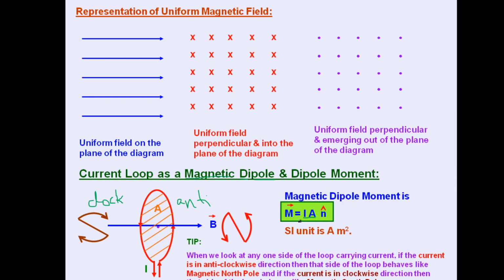So when we look at one side of the loop carrying current, the current is in anti-clockwise, so it will be north pole. Current in clockwise side, it will be south pole, and hence the combination is acting as magnetic dipole. This is important that in a single coil only, one side is always clock, so another side will be always anti-clock, and hence it will be behaving as a magnetic dipole.